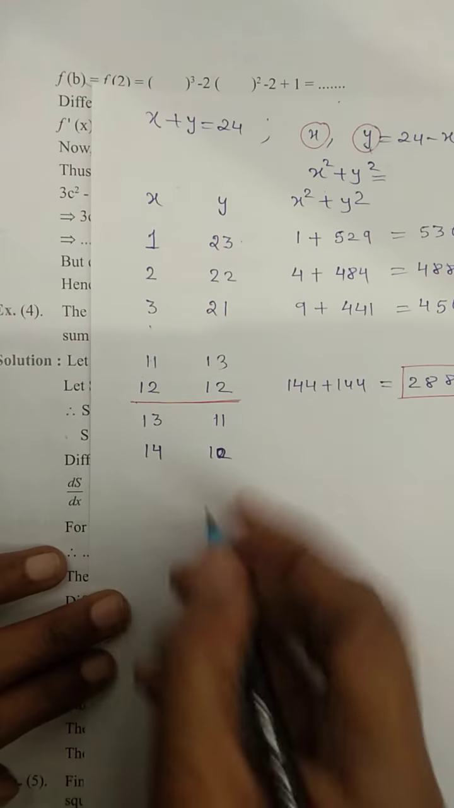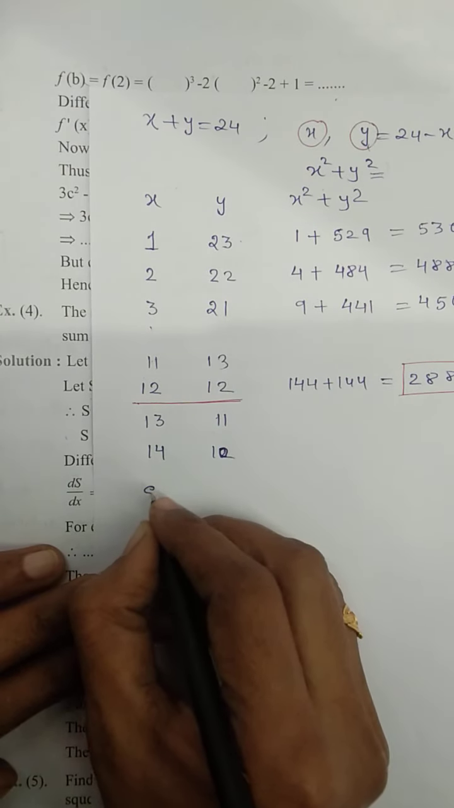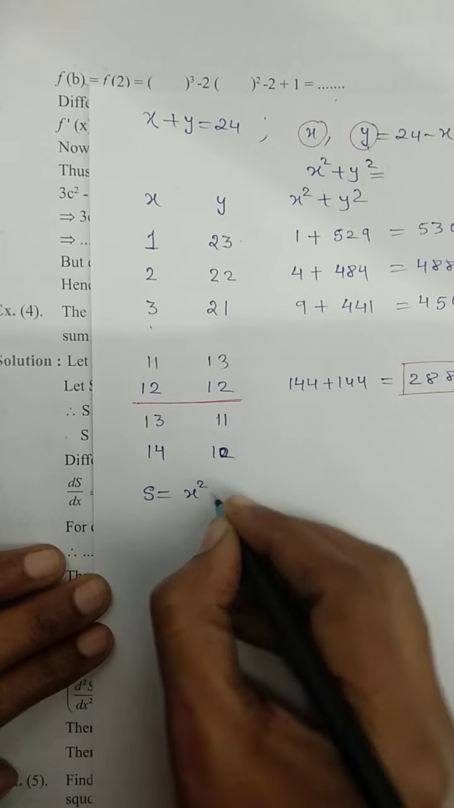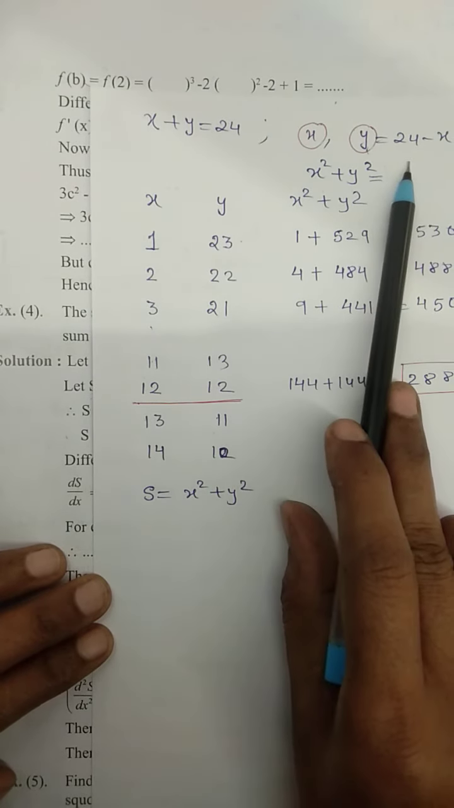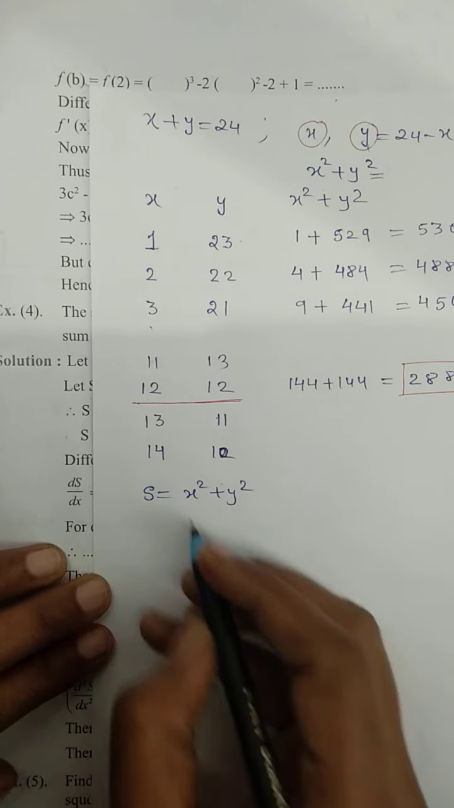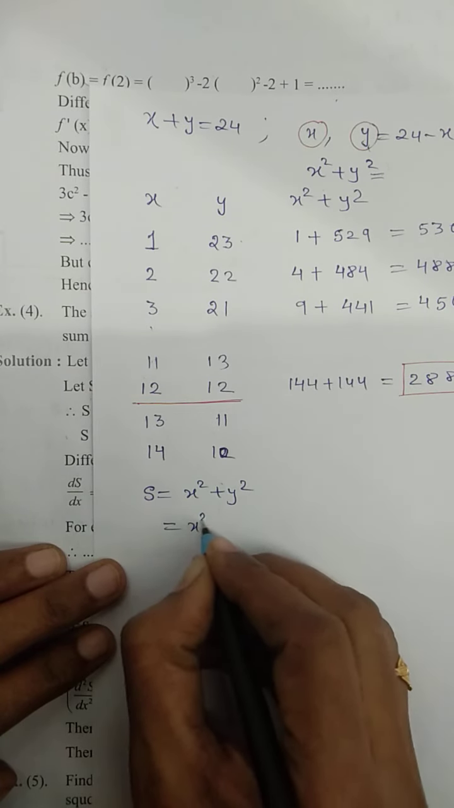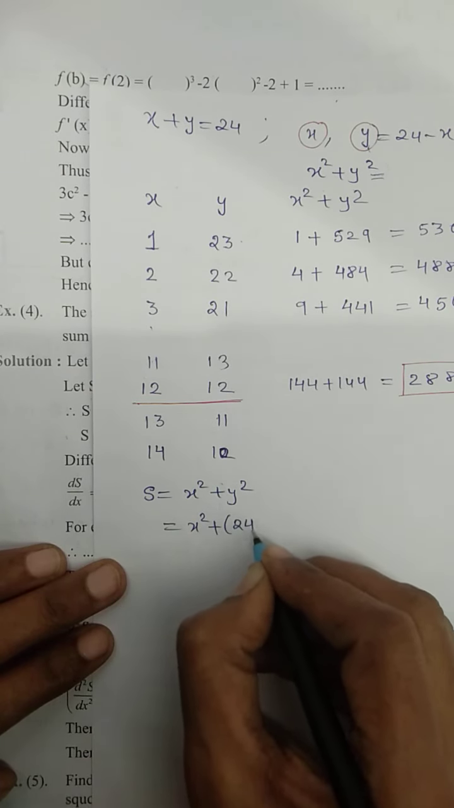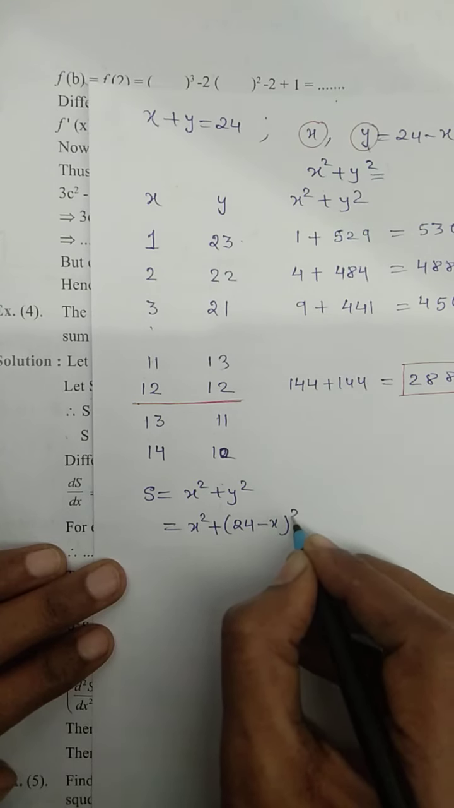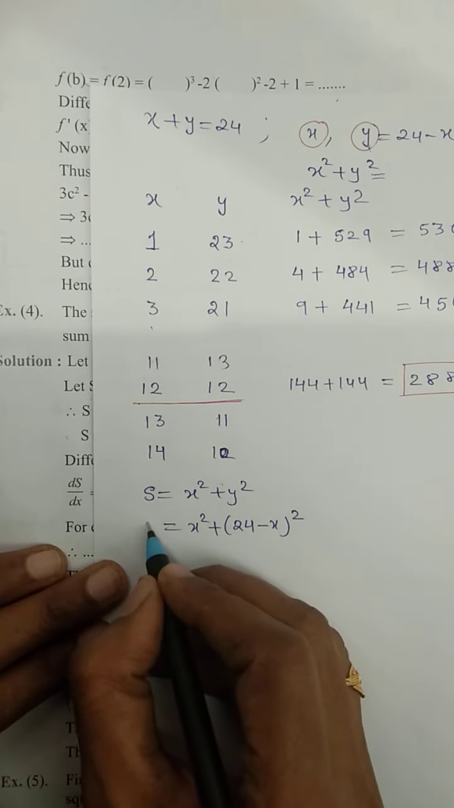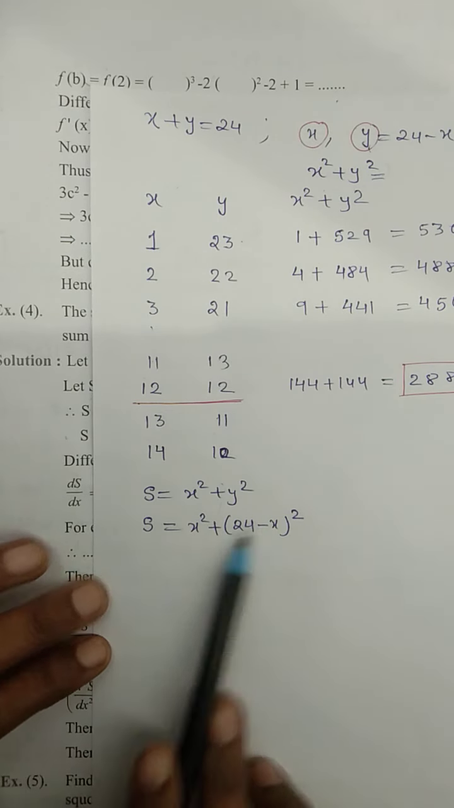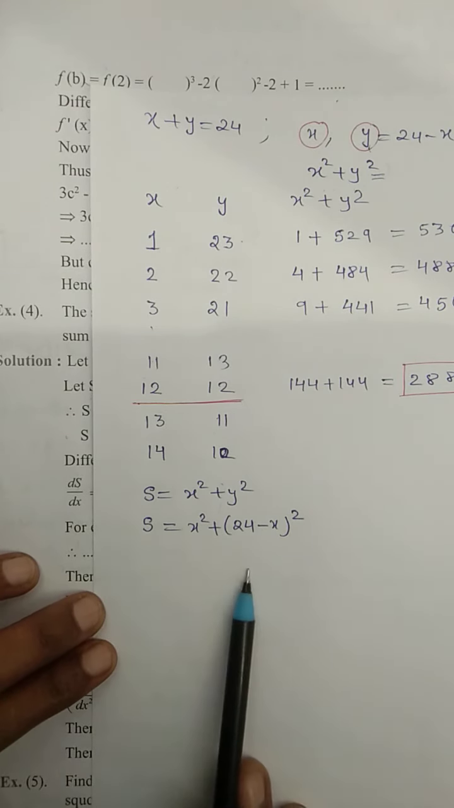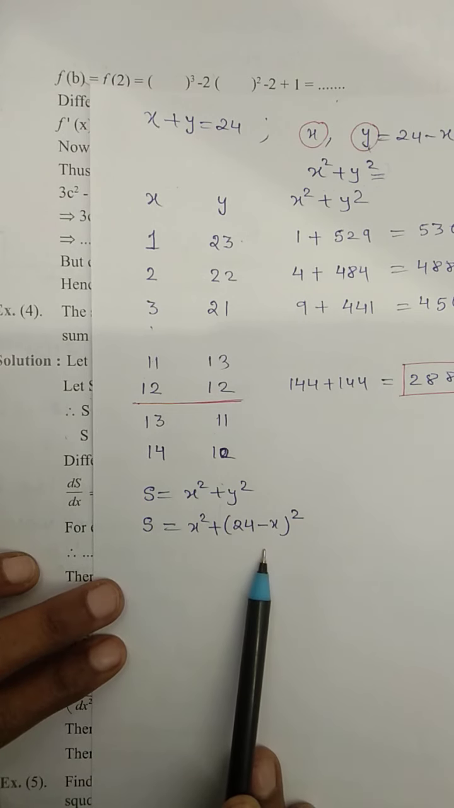What I will write: S equals x square plus y square. But what is the second number? The second number is nothing but 24 minus x. Therefore this S I can write as x square plus (24 minus x) the whole square, isn't it? This is the sum, and we want to minimize this. This is our function, a given function which we want to minimize.